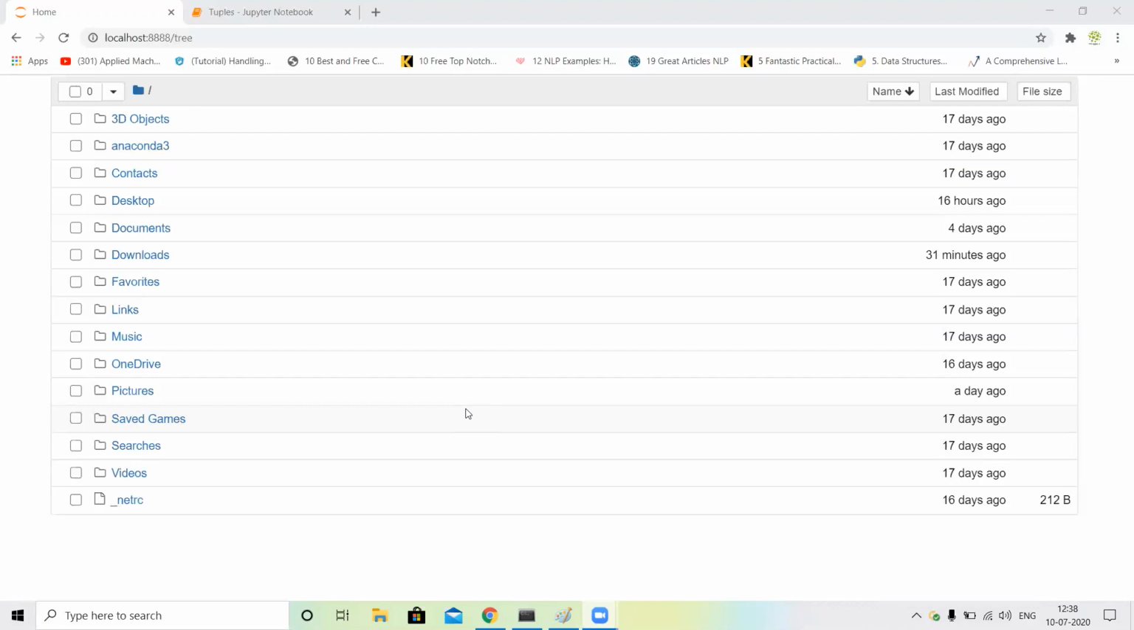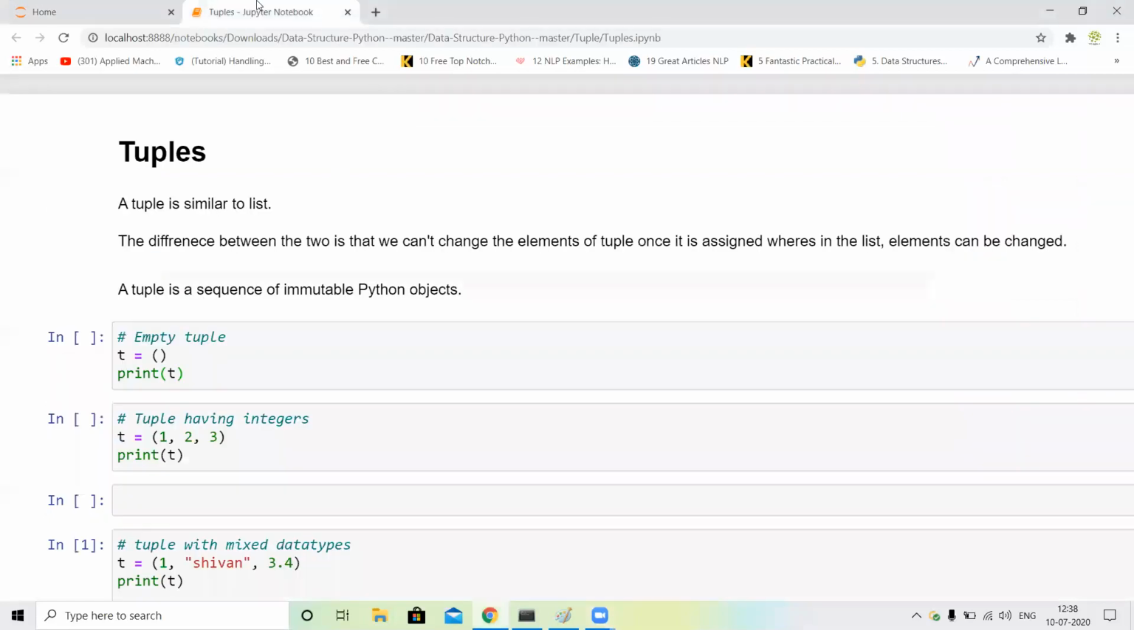So a list is mutable and a tuple is immutable, guys. And second, lists are slower than tuples, and tuples are faster than lists. And the third difference is the syntax. We have assigned lists with brackets and tuples with parentheses. Okay, so let's start the coding part.